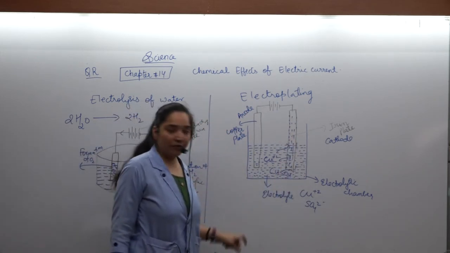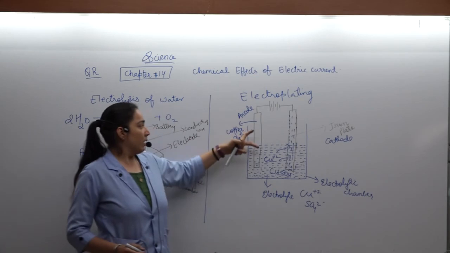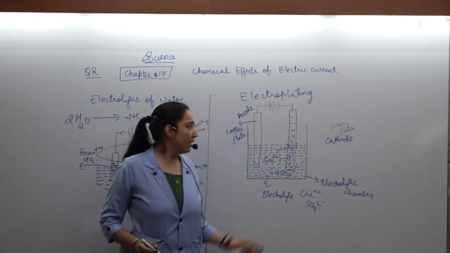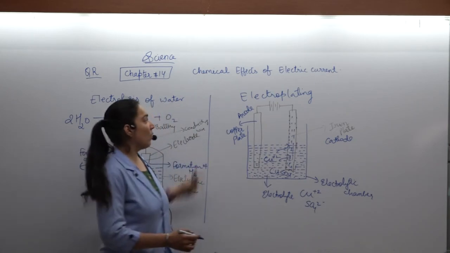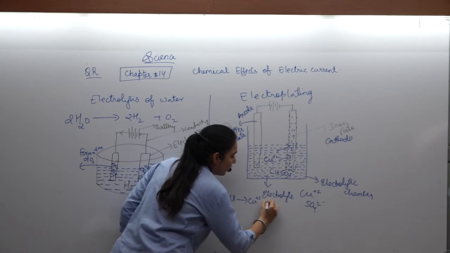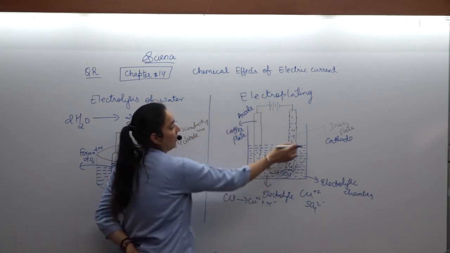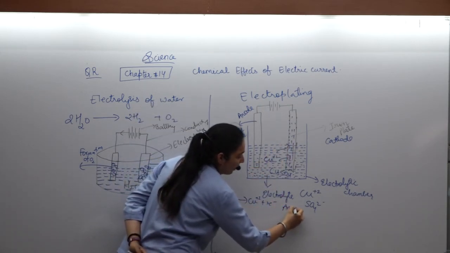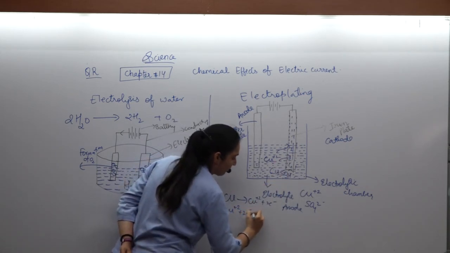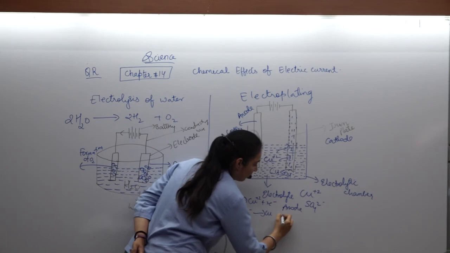Then what will you see? The weight of the anode is decreasing while that of the cathode is increasing. What is happening at the anode? At the anode, copper gets oxidized: Cu gives Cu2+ plus 2 electrons. At the cathode, the Cu2+ receives 2 electrons and gets converted into Cu.